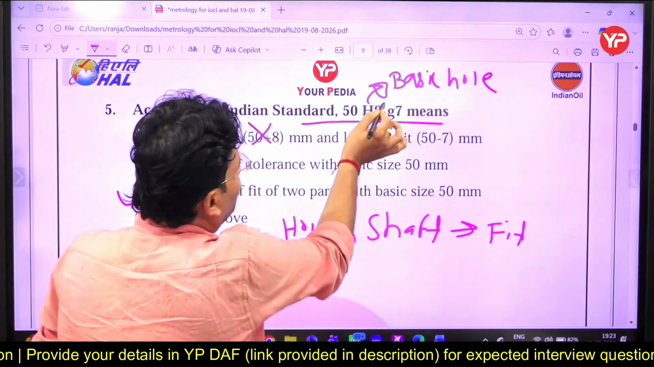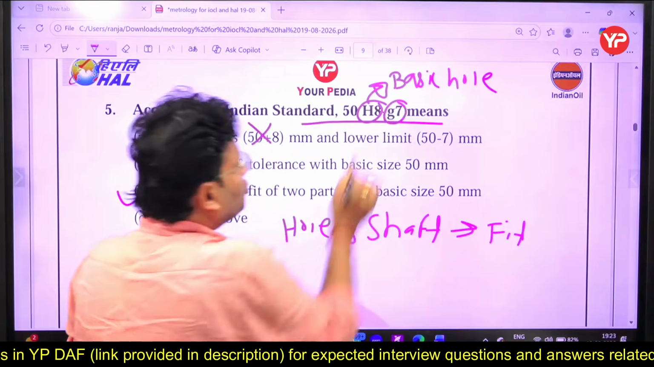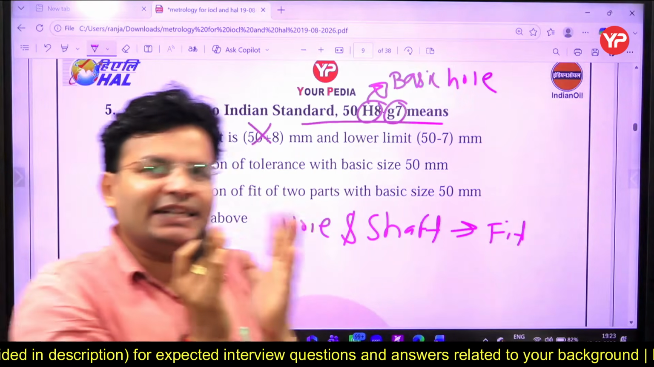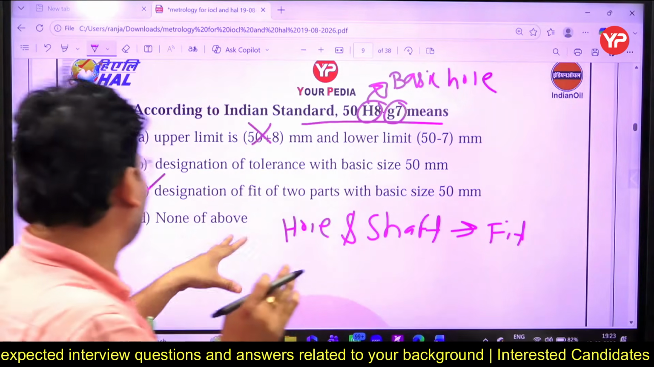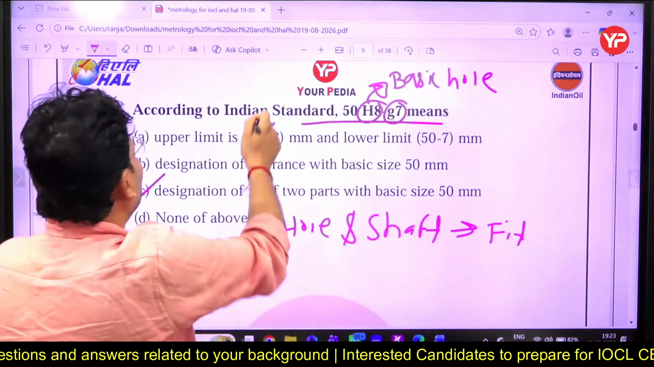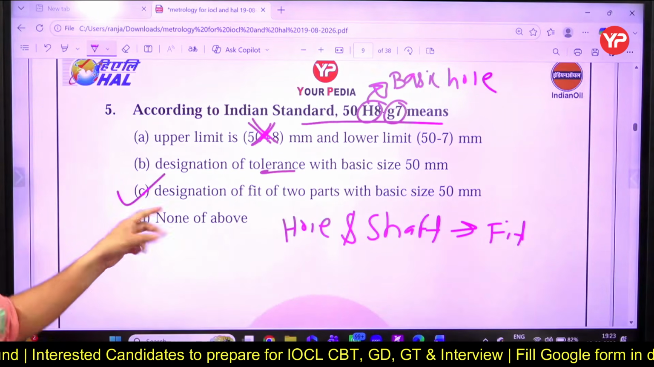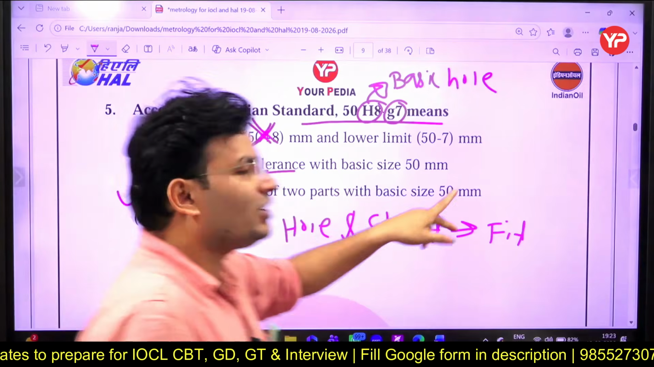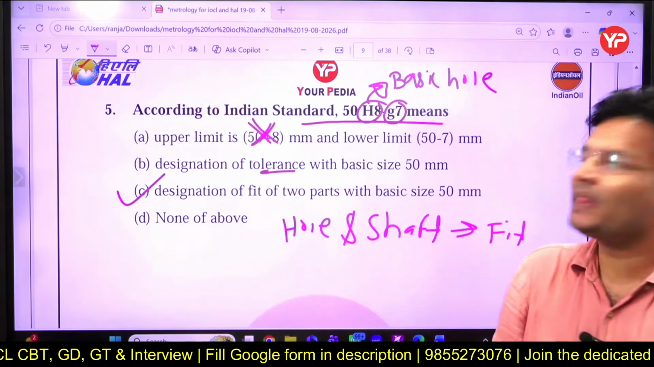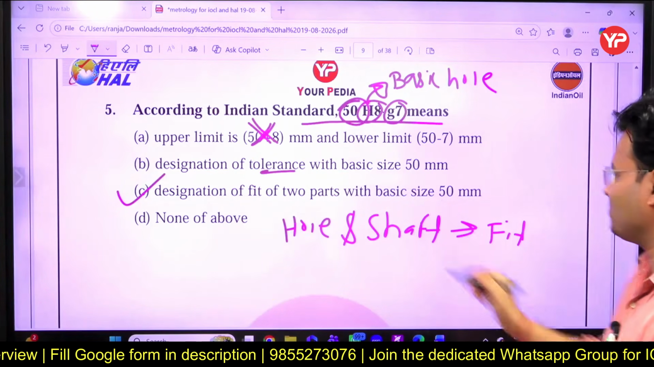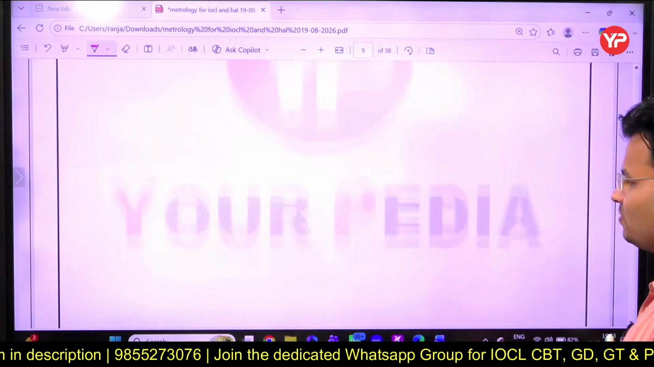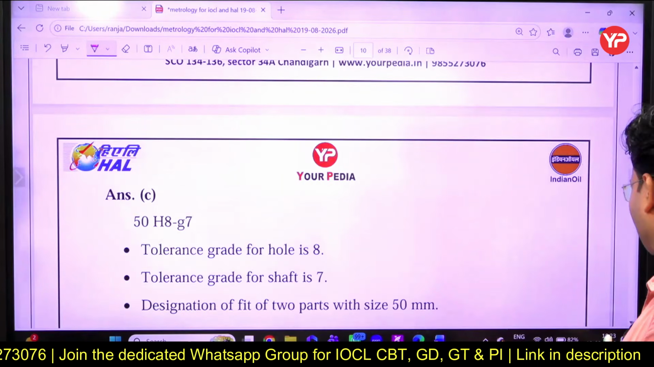तो ये देखो, ये hole है and this is your shaft, so their combination basically indicates fit ना. So see the option: upper limit no, tolerance designation no. Basically that is the designation of fit of two parts with basic size 50 mm. This is called their basic size, जिस पे आप tolerance देते हो, right? On which you are going to give the tolerance.